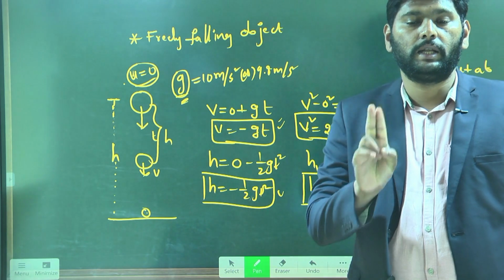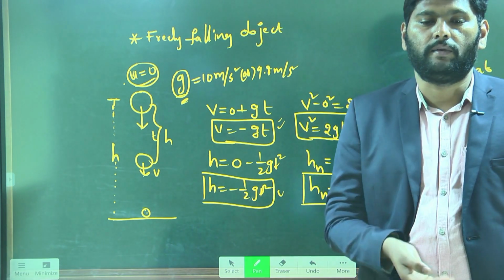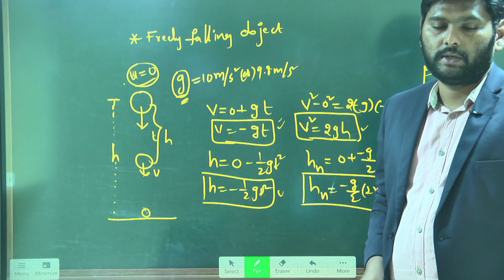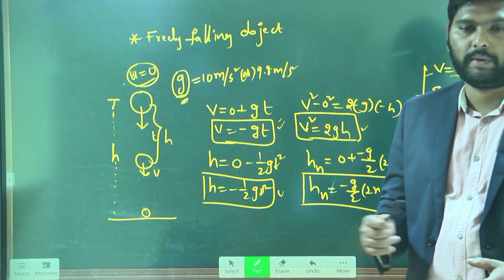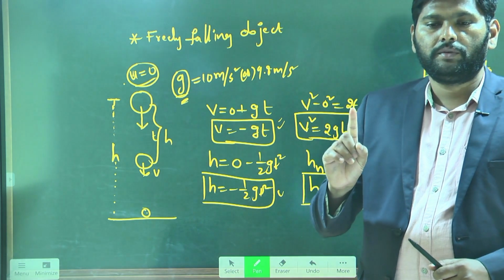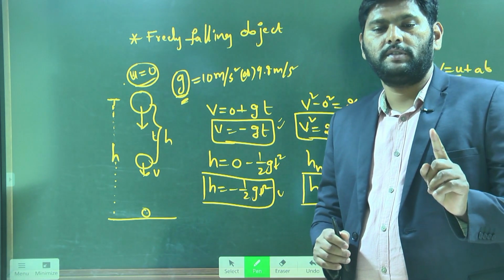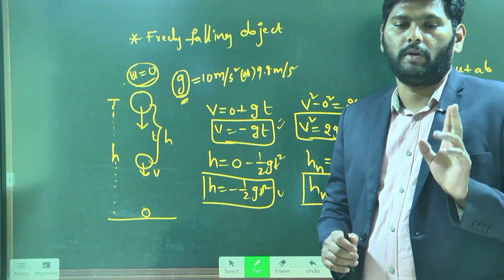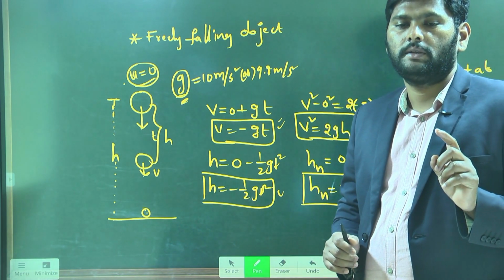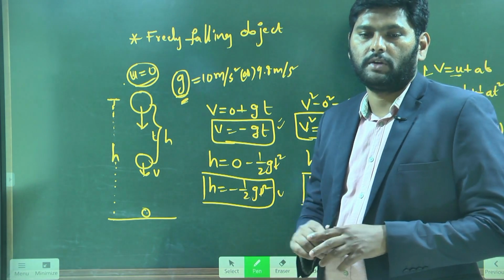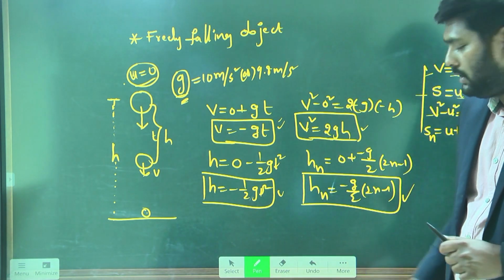These two generalized equations we need to derive by using the equations of motion for this situation. Understand what I am asking? First generalized equation is the time taken for the body to reach the ground. Second is the velocity of the object about to reach the ground. These two things we need to find. Let's start now.